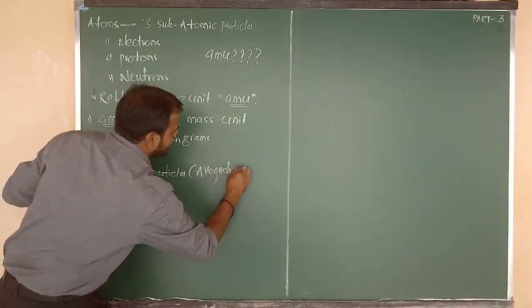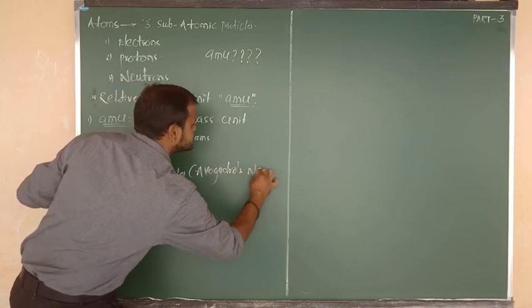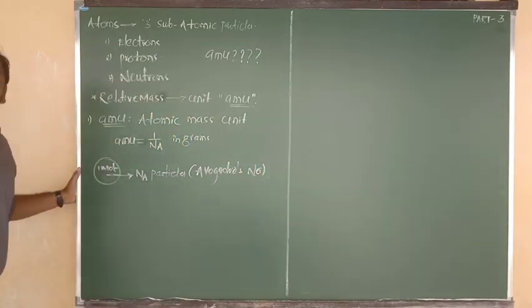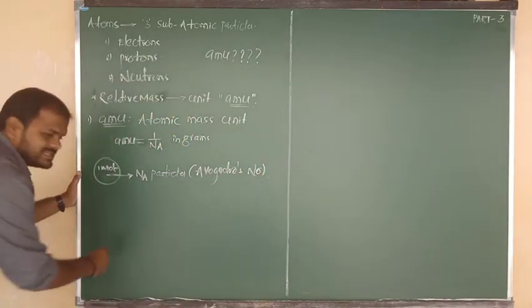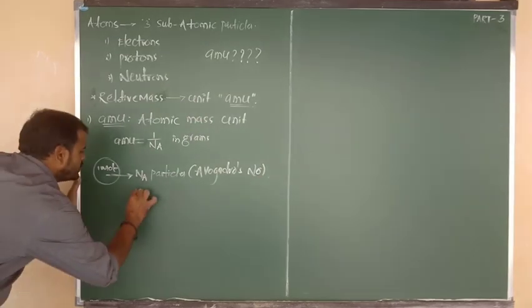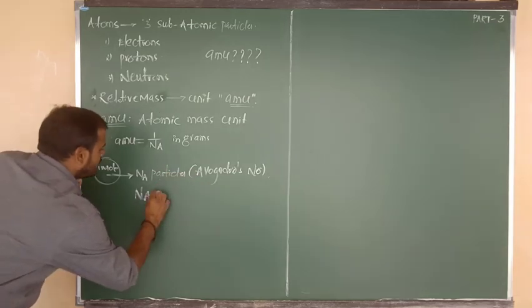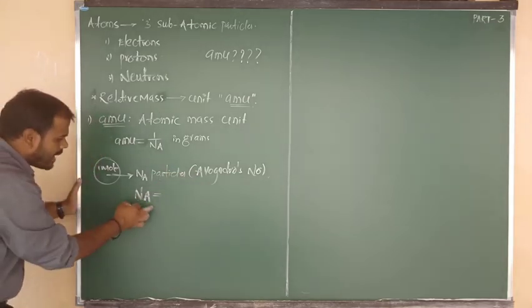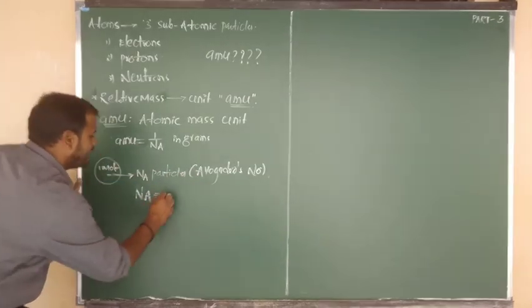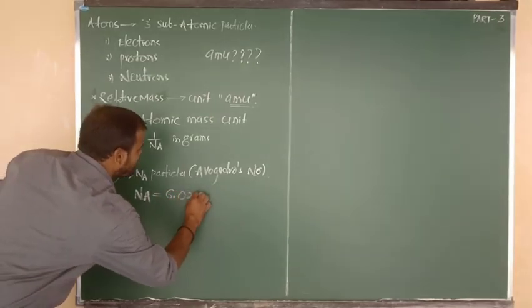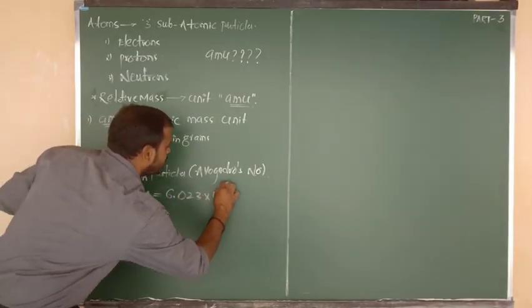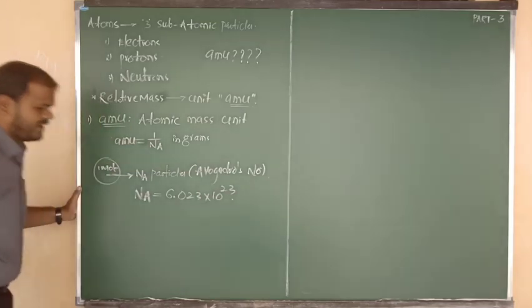The meaning of Na is nothing but the Avogadro's number. Sir, what was the value of Avogadro's number? Yes, I am going to show the value. The value of Avogadro's number Na is equal to 6.023 into 10 to the power of 23.